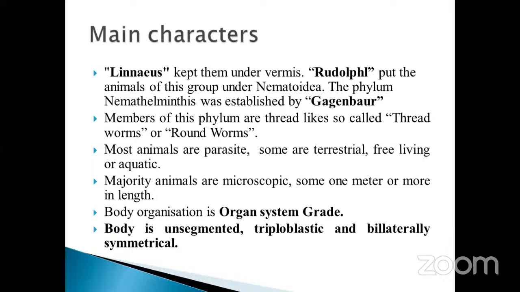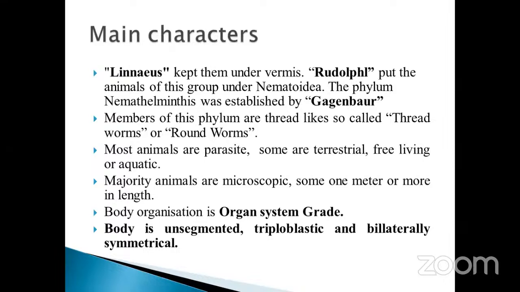Now, let's study the main characters of phylum Nematoda. It is a very small phylum. Linnaeus kept them under Vermes. Vermes means worms. Rudolphi put the animals of this group under Nematoda. The phylum Nemathelminthes was established by Gegenbaur. So Gegenbaur is very important. He established many phyla. Members of this phylum are thread-like, so-called threadworms or roundworms.